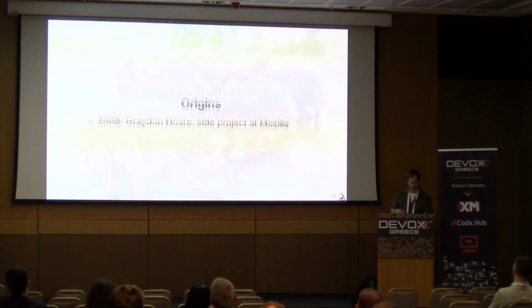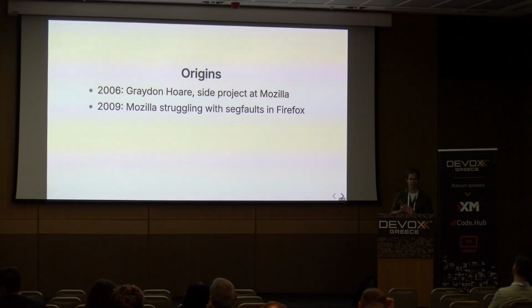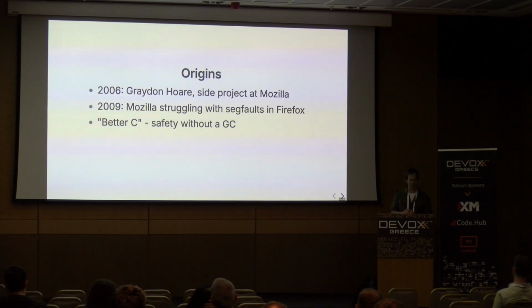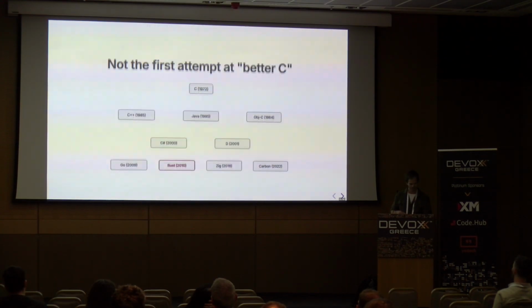So what is it exactly? It started off as a side project from a gentleman named Graydon at Mozilla for no particular purpose. A couple of years later, Mozilla, which was at that point largely written in C and C++, the browser itself, were saying, hey, these segfault things, pretty unfortunate, especially for a thing that's running untrusted code from the internet. We hear Graydon's been working on something, let's see if we can use that here. It came from this perspective of let's do C, but not make it miserable and not have segfaults all the time. So it started with a very systems-oriented flavor, but it's worked its way further and further up the stack. You see it in the kernel these days, quite famously, but also in applications like Discord, ripgrep, fancy terminal tools that everyone's going crazy with because of Claude.